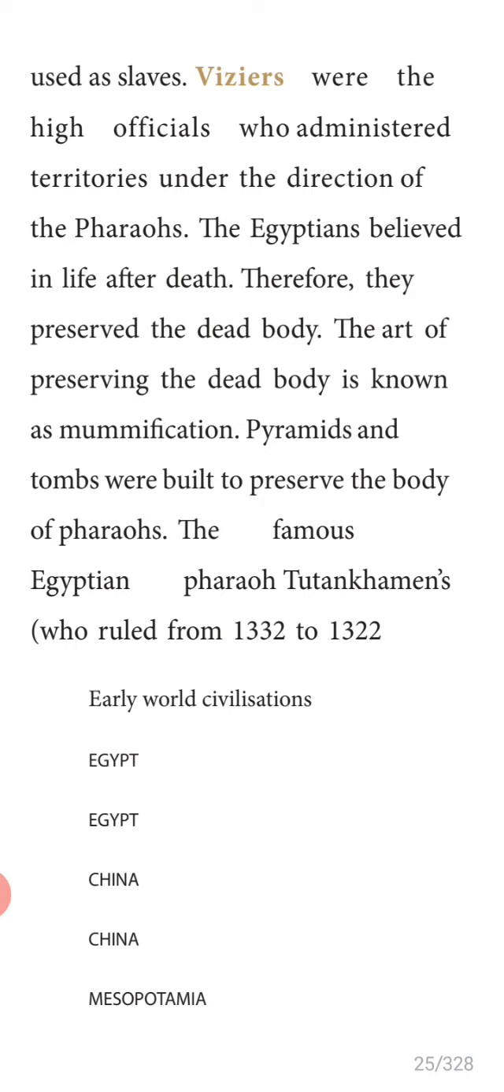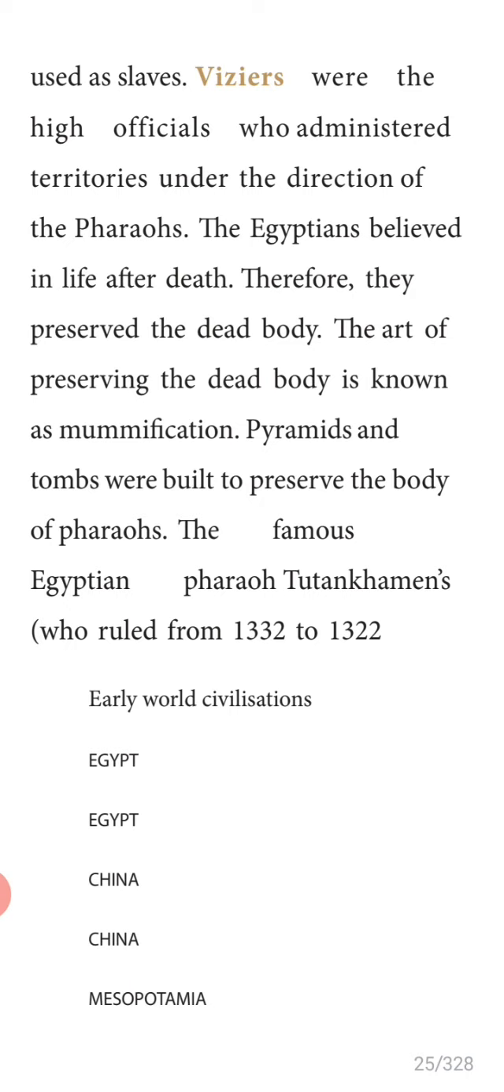Pyramids and tombs were built to preserve the bodies of pharaohs. Who were pharaohs? The Egyptian kings. So to preserve the Egyptian kings, they constructed pyramids and tombs. Okay, children?